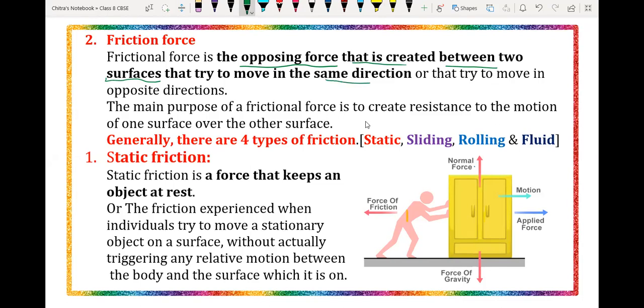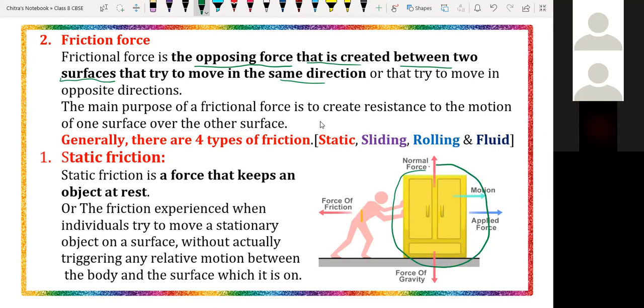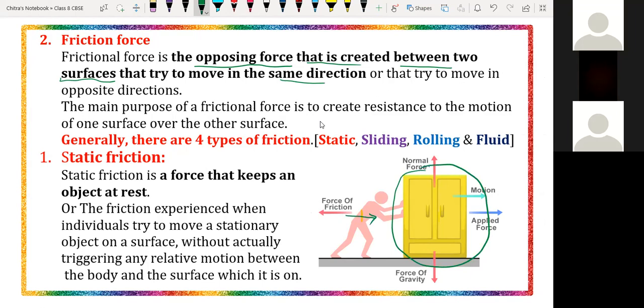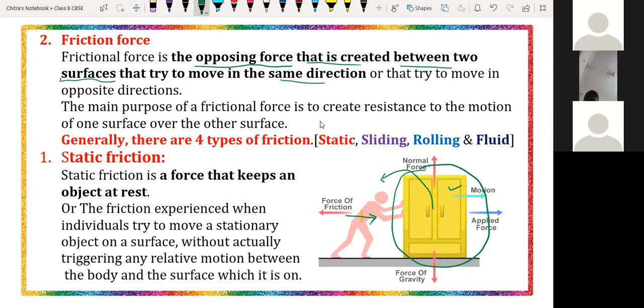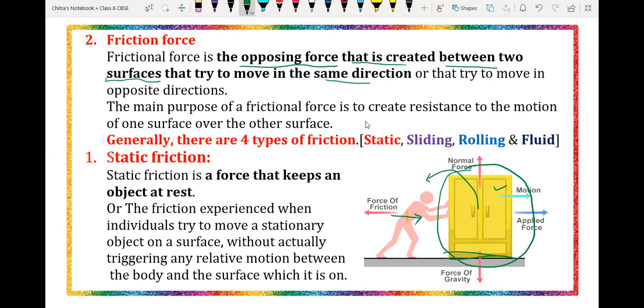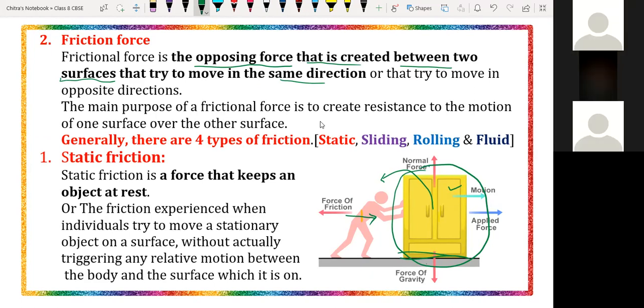Okay, suppose here we have that particular object and you are applying force in that particular direction. In order to move that object, that object is again going to apply force on you because it is in contact with the surface of the earth. So the force acting between the surface of the earth and the object reduces the speed or velocity of that object, which is caused by the force applied by that particular person.